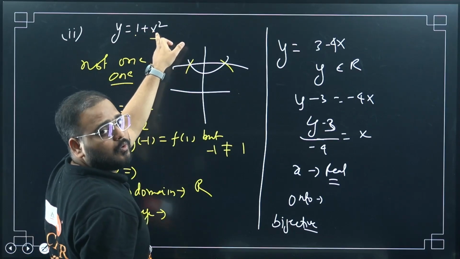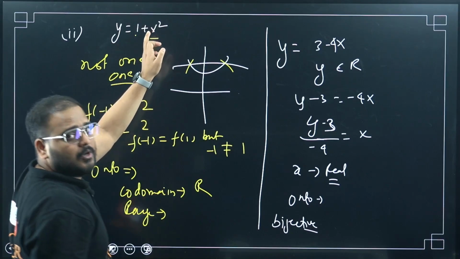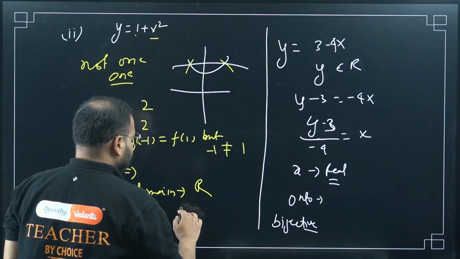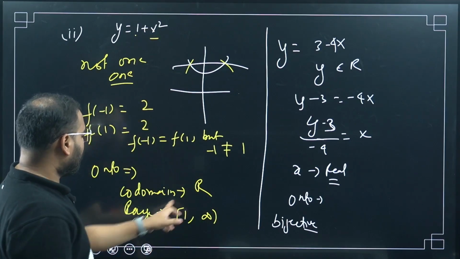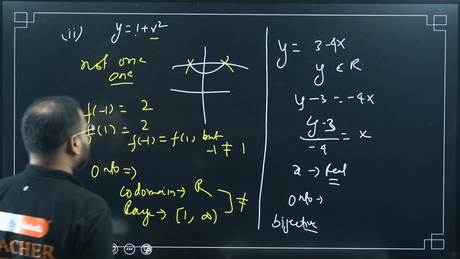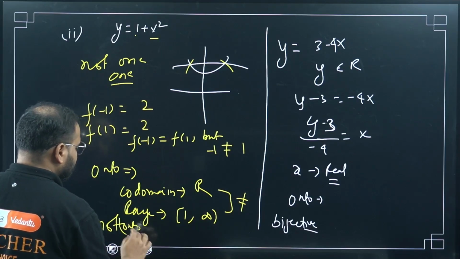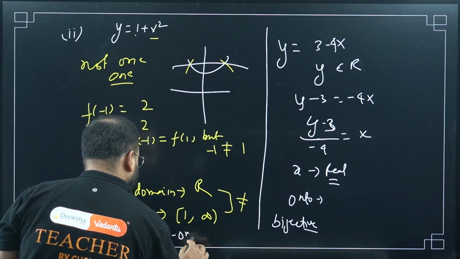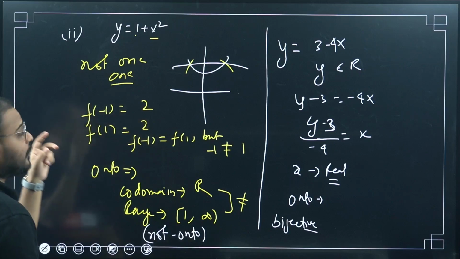I can take x as 0. For any other value, it will be more than 1, right? Because x squared is a positive number. So if you add any positive number to 1, it will be more than 1. So what is my range? Range is 1 to infinity, right? Codomain and range are equal or not? They are not equal to each other. It means not onto. Okay, so for the second problem, we got not 1-1, not onto.